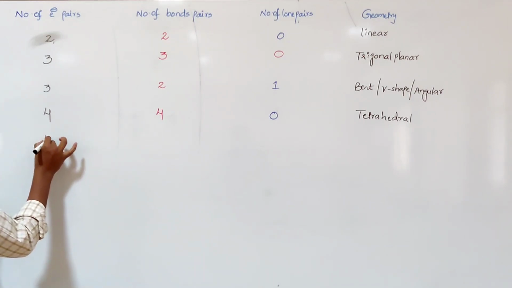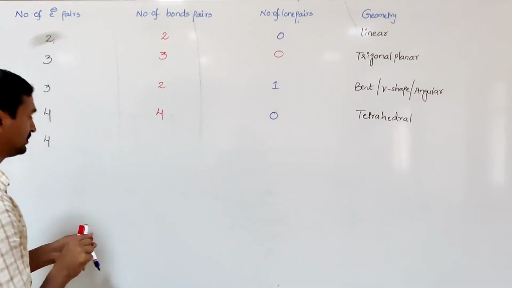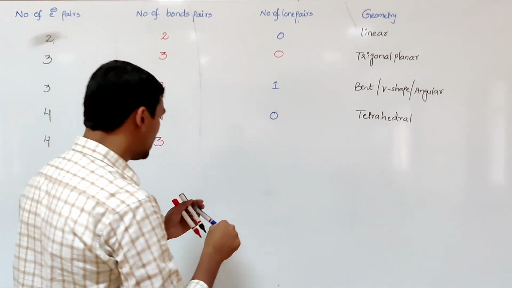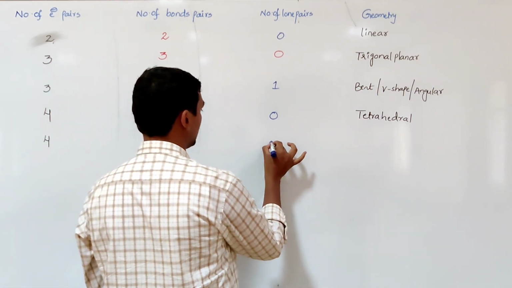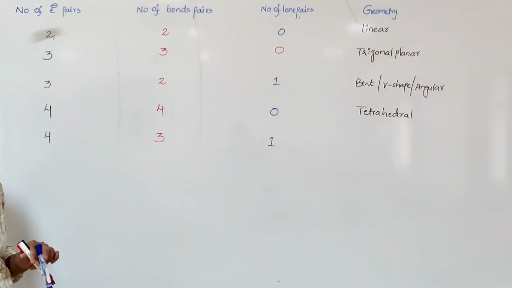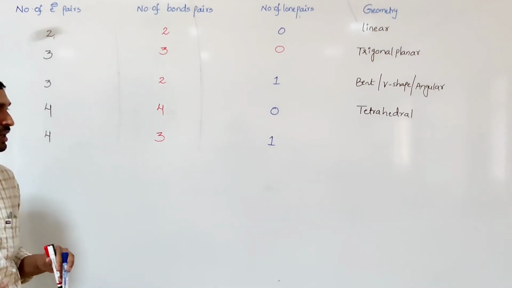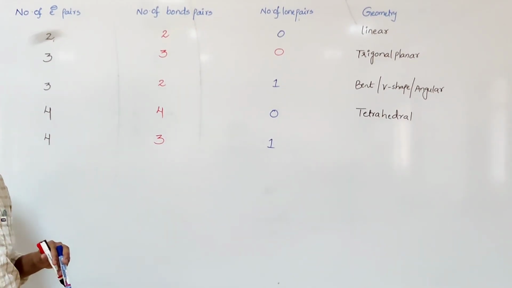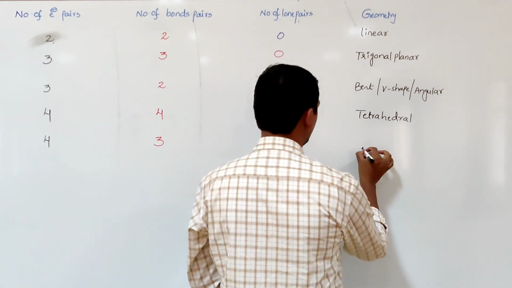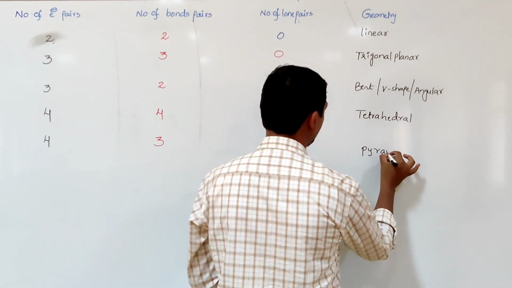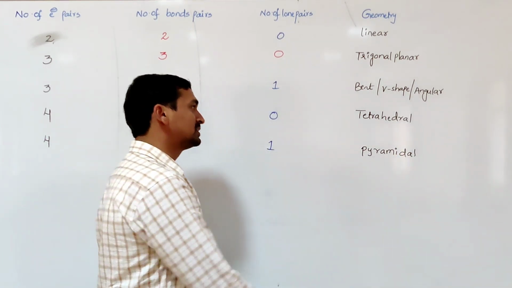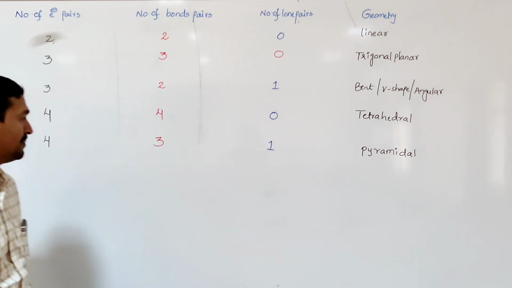If 4 electron pairs are present around the central atom, and 3 are bond pairs and 1 is a lone pair, what is the electronic geometry? The electronic geometry is tetrahedral. But what is the molecular geometry? The tetrahedral is distorted to a pyramidal shape. Molecular geometry is pyramidal, but electronic geometry is tetrahedral.